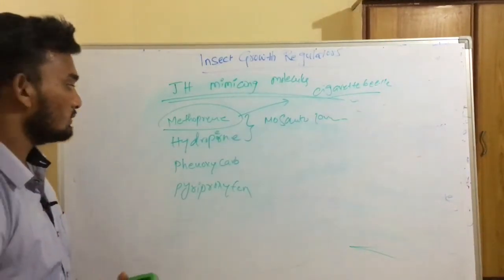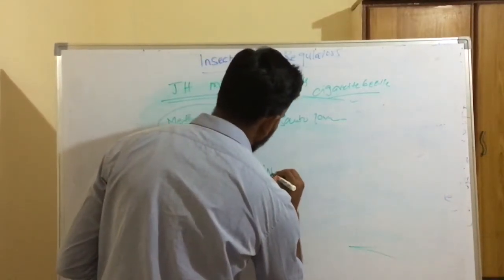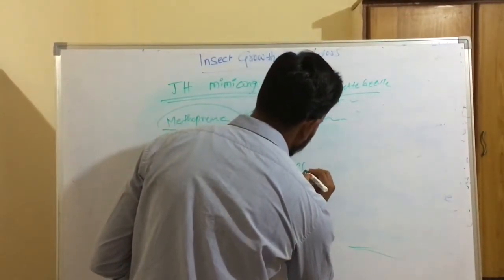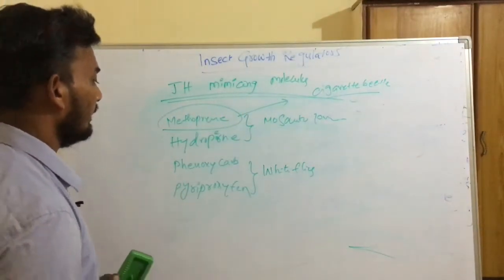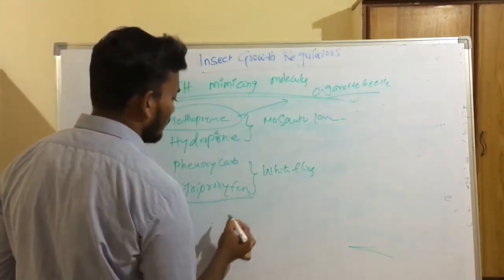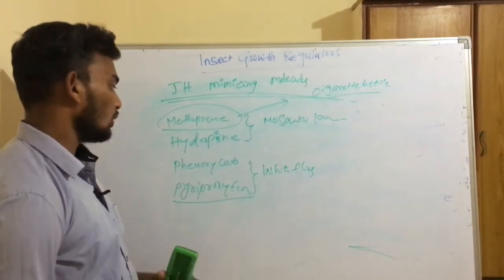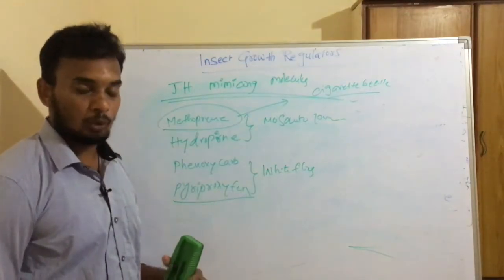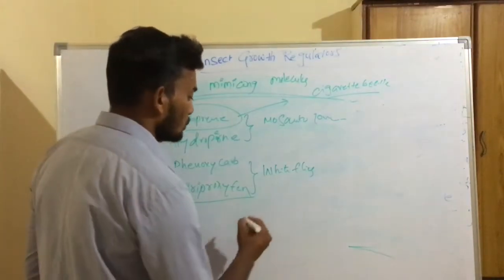And if you consider phenoxycarb and pyriproxyfen, these two molecules are very potent against whiteflies. If you compare phenoxycarb with pyriproxyfen, pyriproxyfen is more potent than phenoxycarb, and it can also cause abnormalities in adult females by interrupting embryogenesis.